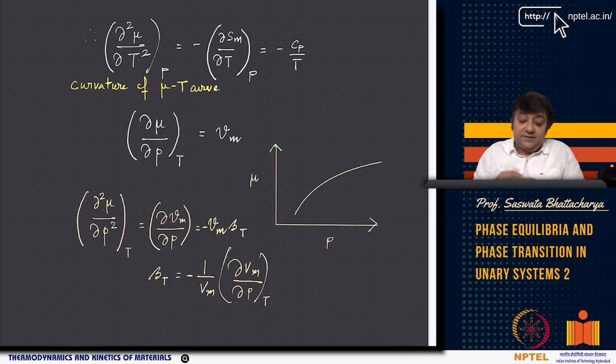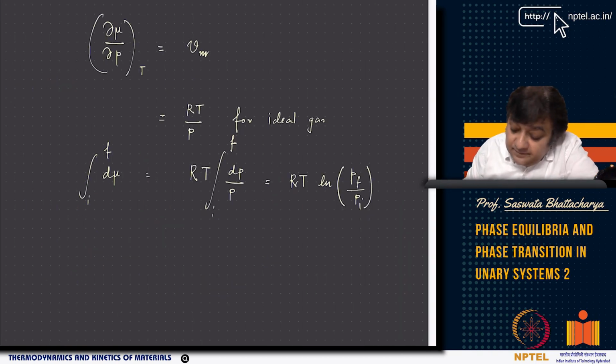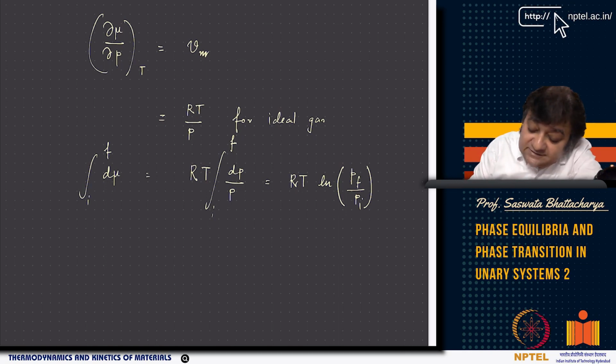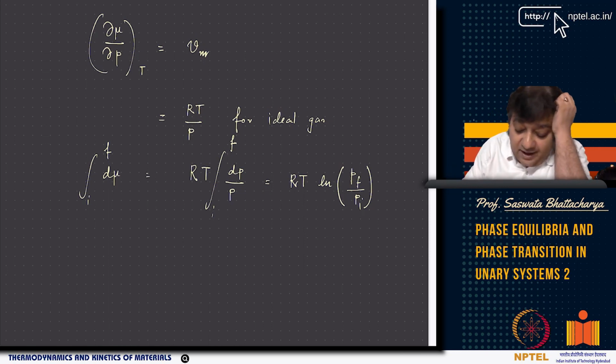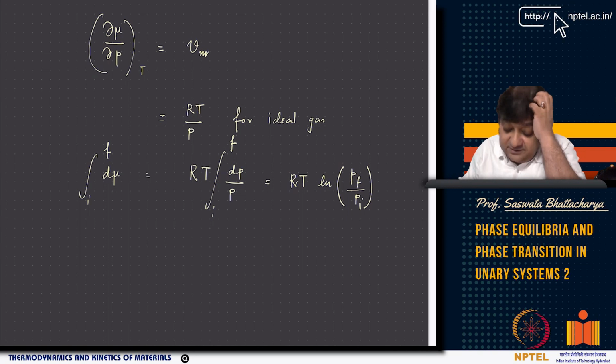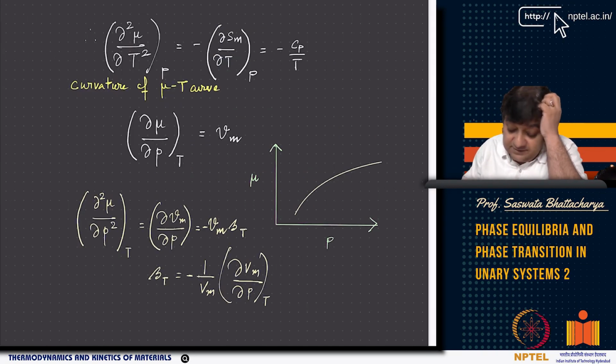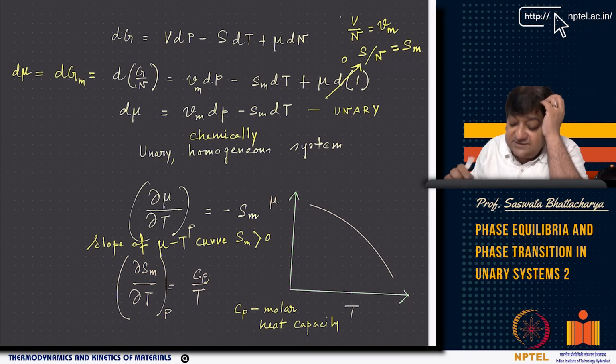Now, for an ideal gas, this Vm can be written as RT by P, because PVm equals RT. R is the universal gas constant, which is 8.314 joules per mole Kelvin, and Vm is RT by P. Now, you have this equation, dμ equals Vm dP minus Sm dT.